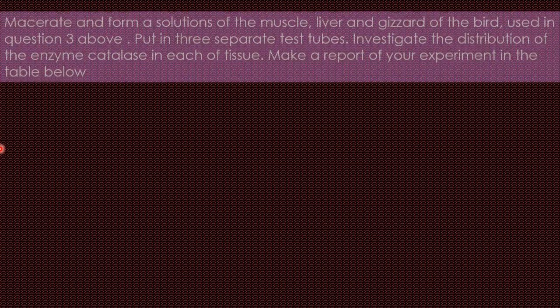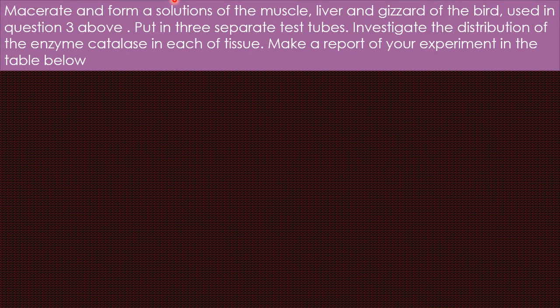Let's get started. So this is the question we have here on screen. The question is on experiments. It reads: macerate and form a solution of the muscle, liver and gizzard of the bird used in question 3 above. So guys, we uploaded the video for question 3 already, which was talking about the dissection. Put in 3 separate test tubes, investigate the distribution of the enzyme catalase in each of the tissues. Make a report of your experiment in the table below. Okay guys, from the question we see that this is to investigate the action of the enzyme catalase, right?